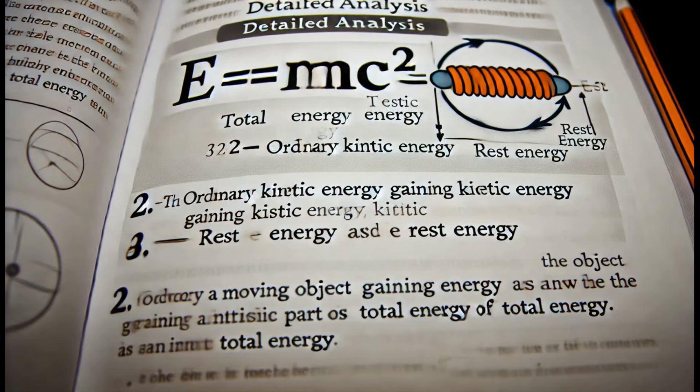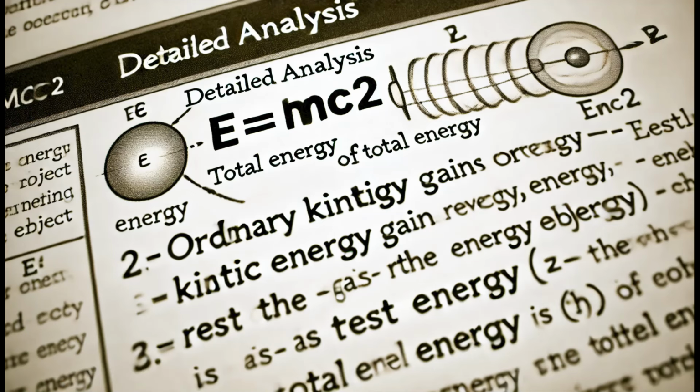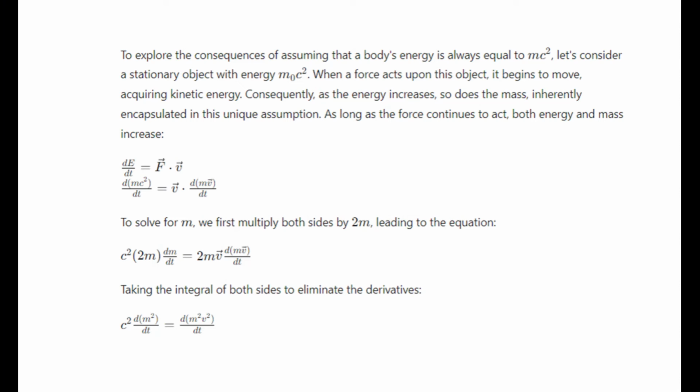In classical mechanics, the rate of change of energy is equal to force times velocity. As an object's energy increases, its mass increases. This increase in mass is implicit in the original assumption. As long as the force continues to act, both energy and mass continue to increase. To solve for mass, we need to manipulate the equations that contain energy and force.